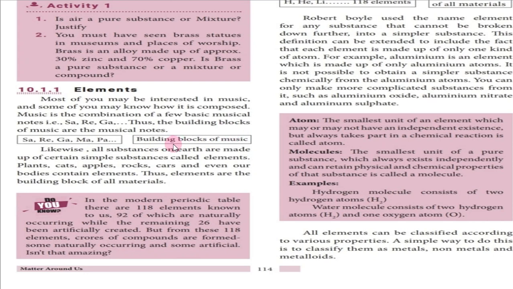So like that, all substances on the earth are made up of certain simple substances that are called elements. Okay, all substances on earth are made up of certain simple substances that are called what? Elements. Some examples given: plants.